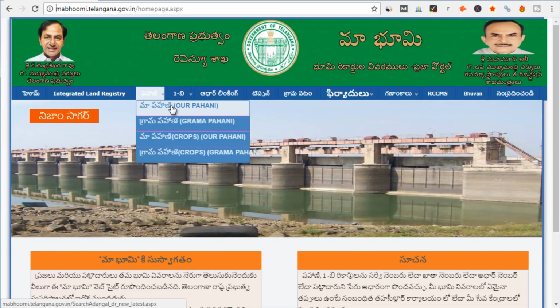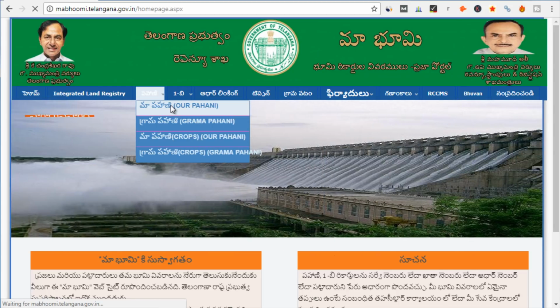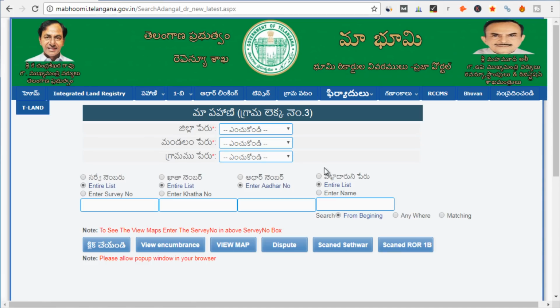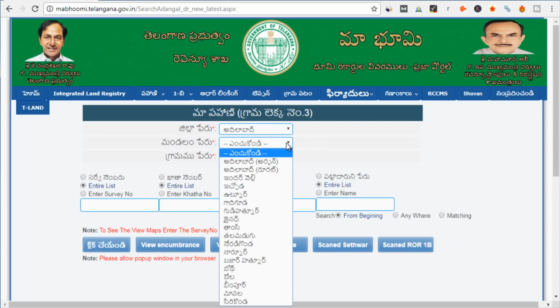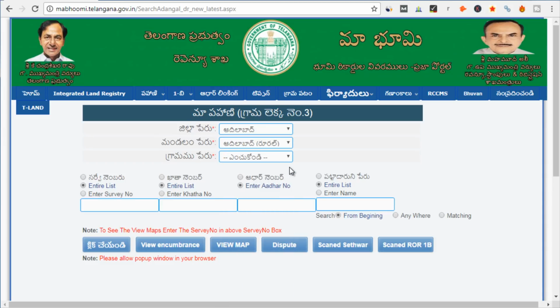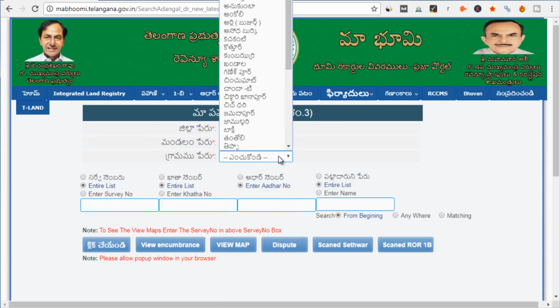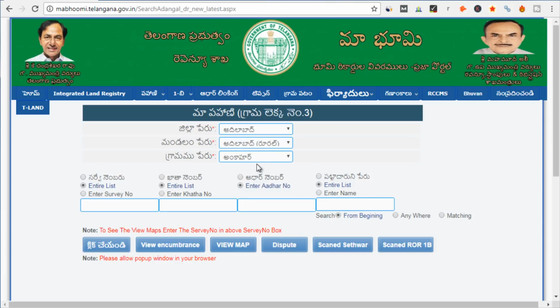First of all, let's look at one of the Pahanis. So let's take an example. I am clicking here on Our Pahani. Let's see what kind of window opens up. Okay, so these are the kind of details that you will have to fill up before you can get your survey number details. So first you will select your district. So for example, let me select Adilabad, and then you have to select your mandal. So for example, Adilabad rural we can select. Then you have to select your village. So let me select Ankapur here. Then you can see all these options here.